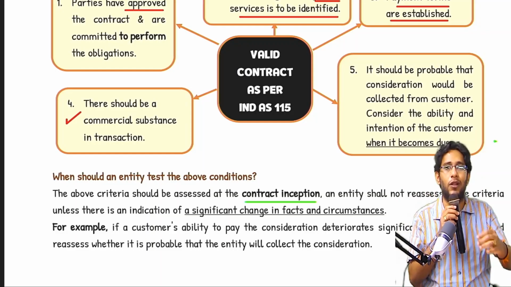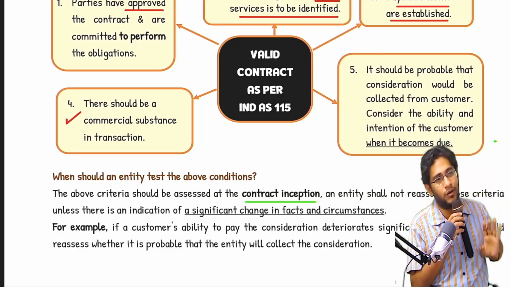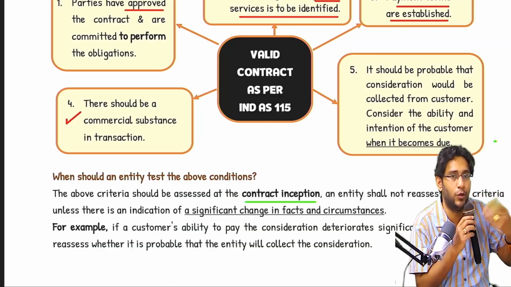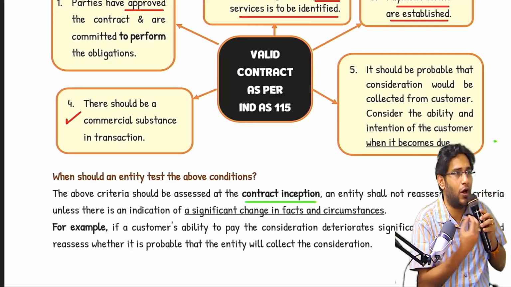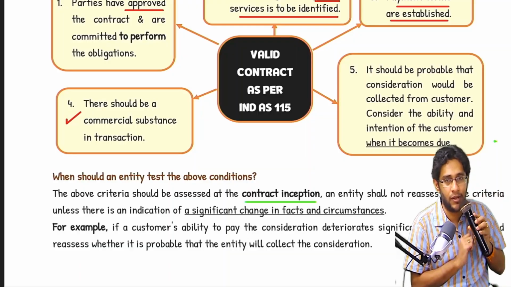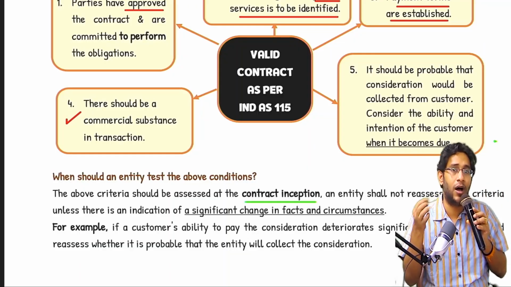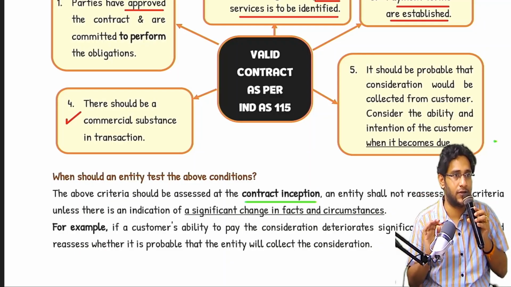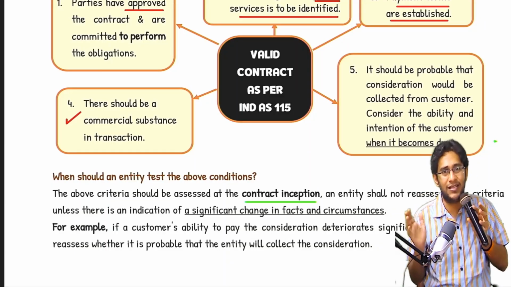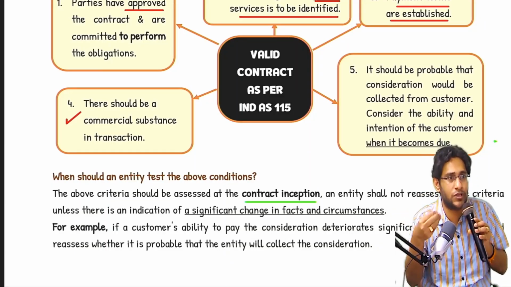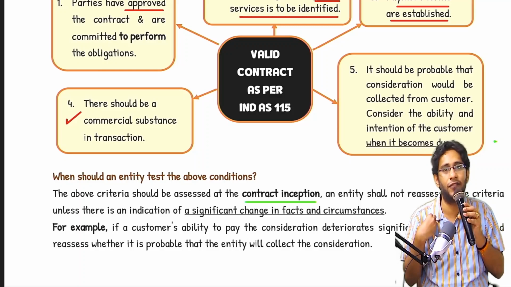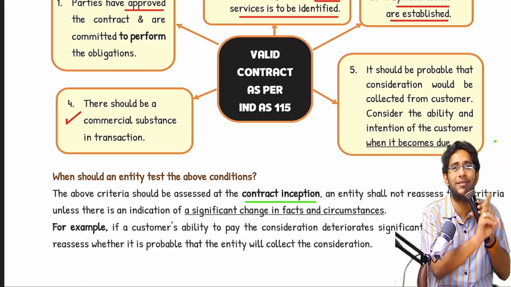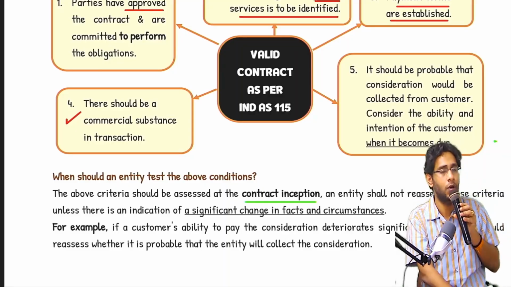Now in the 12th month, the last installment of 10 shirts is also delivered. From my side, are there any remaining duties? I have fulfilled all the duties, whatever I have agreed. And did I receive all or substantially all of the consideration? I may not have received the entire consideration which I want, but almost I have received. The standard says stop treating it as liability. Recognize it as revenue.